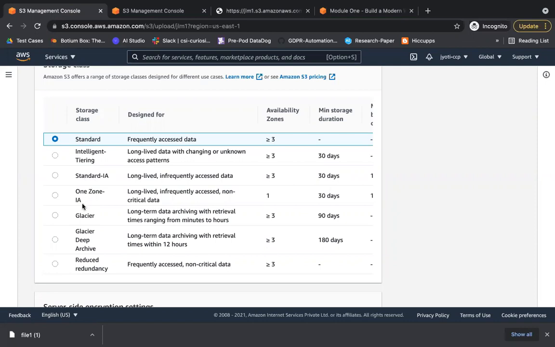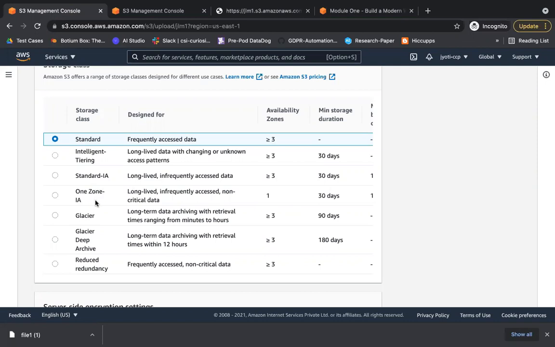Third is one zone IA. If you see here, the number of availability zones is greater than or equal to 3. In standard IA also, you see it's greater than or equal to 3. But one zone is very similar to standard infrequent access. The only difference is the number of availability zones, which is 1.